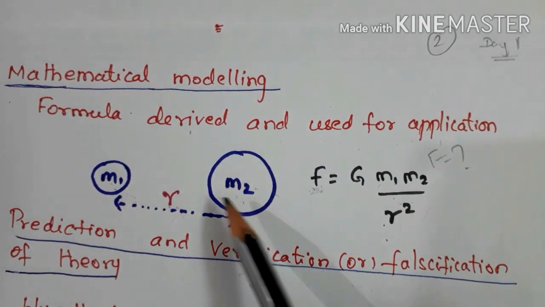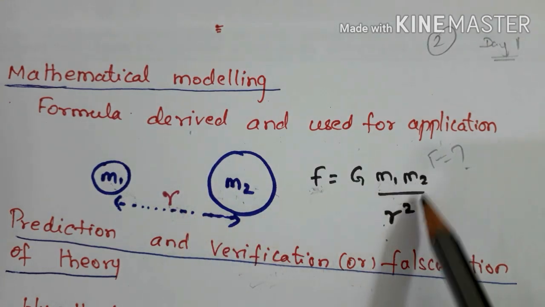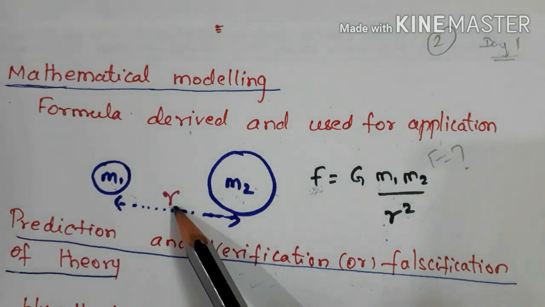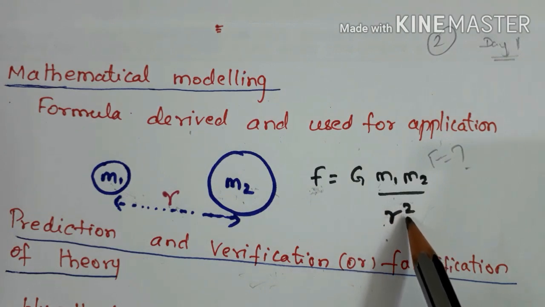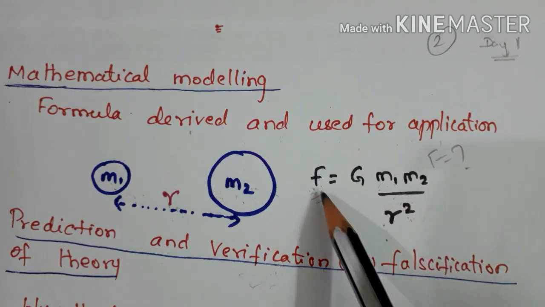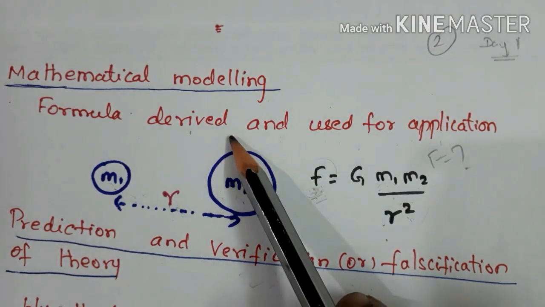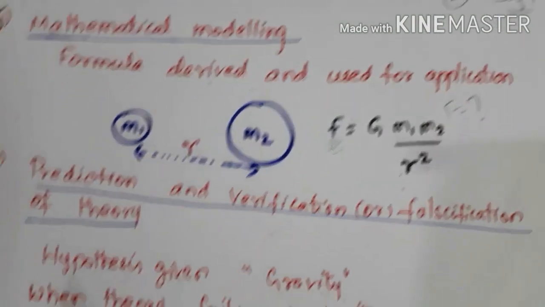If m1 and m2 are the two masses of bodies separated by a distance r, what will be the F value when r is increased or m1 m2 is increased, or vice versa, right? If m1, m2, r values are varied, what will be the F value? That is the force of attraction in different situations. The formula is derived and it has to be applied in different situations. That is mathematical modeling.